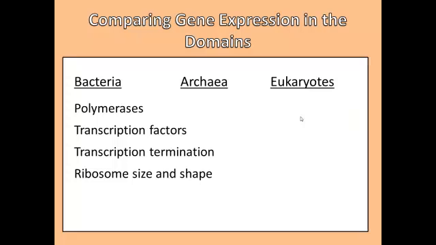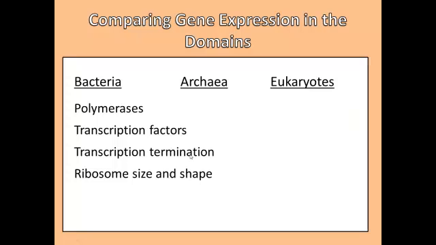The shape of the archaeal and eukaryotic ribosomes are similar, even though they're different sizes, whereas the bacterial ribosomes are very different in shape. All of this, by the way, indicates that archaea and eukaryotes are more closely related to each other than to bacteria.